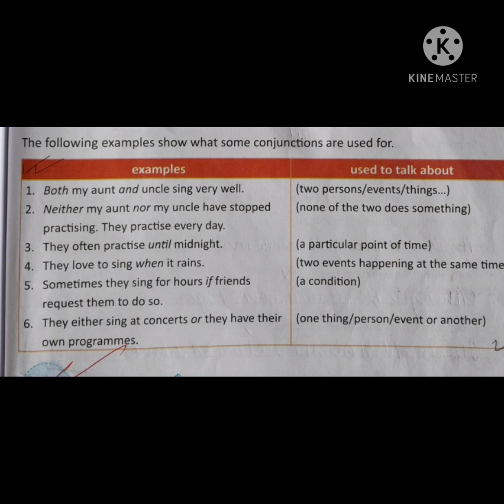The following examples show what some conjunctions are used for. The examples are, both my aunt and uncle sing very well. So, we use both and when 2 persons or 2 events or 2 things are used in a sentence. Okay, that case we use both and. Then, neither my aunt nor my uncle have stopped practicing. They practice every day. So here none of the 2 does something. Okay, so here we have used neither nor.